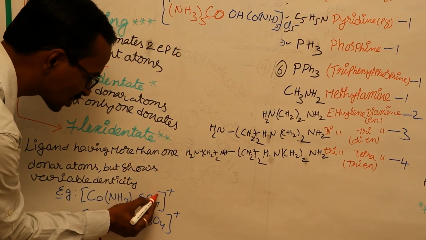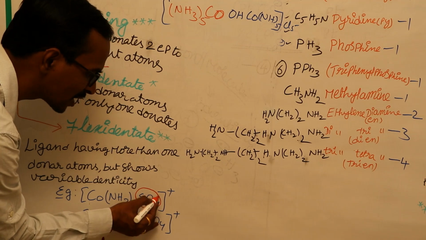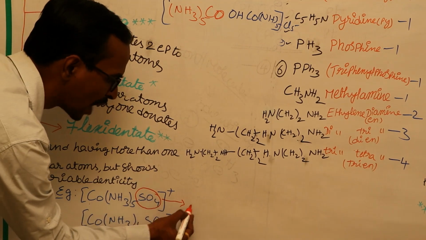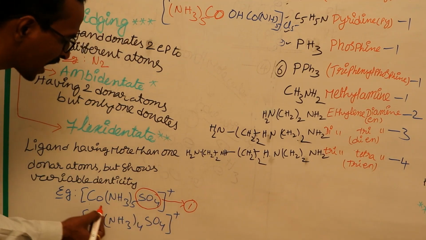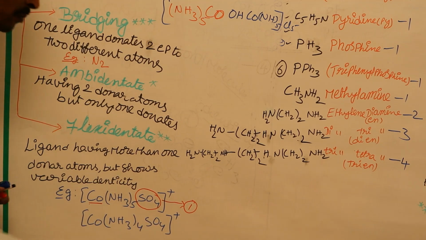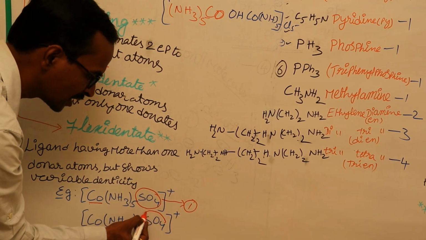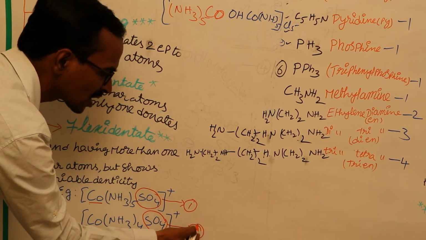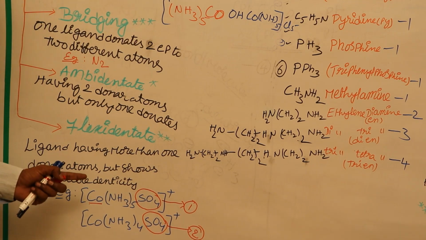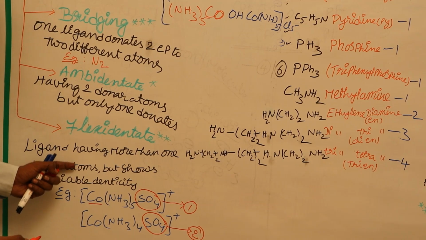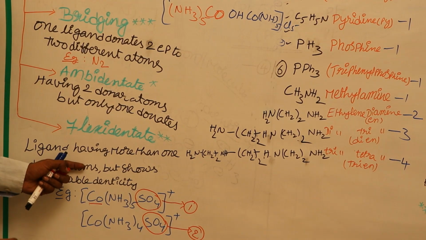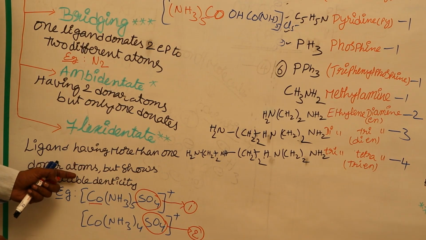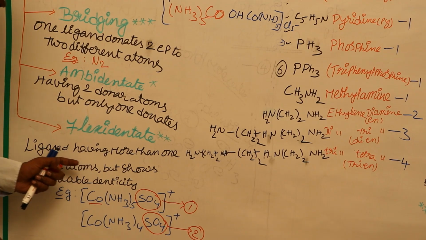Sulfate ion, in the first complex, has denticity equal to 1, so it donates only one electron pair to cobalt. But in this complex, sulfate ion denticity is 2. It donates 2 electron pairs. Like this, the ligand which has more than one donor atom shows a variable denticity in different complexes.